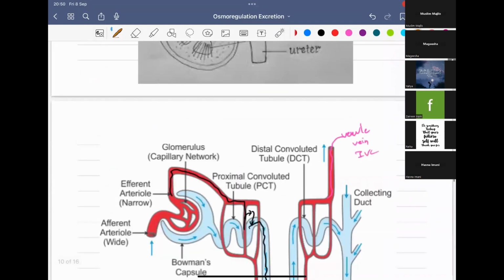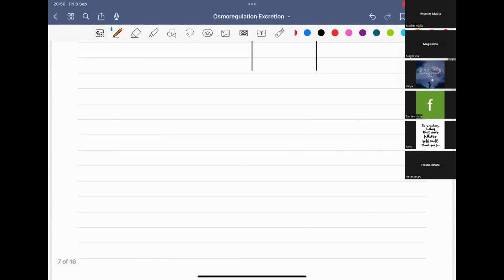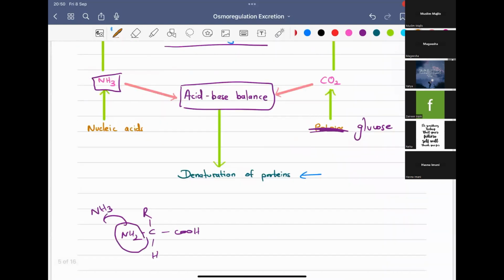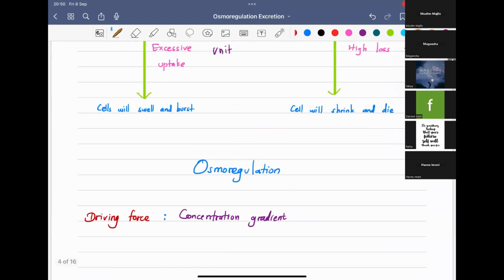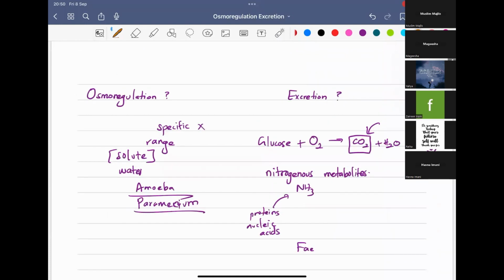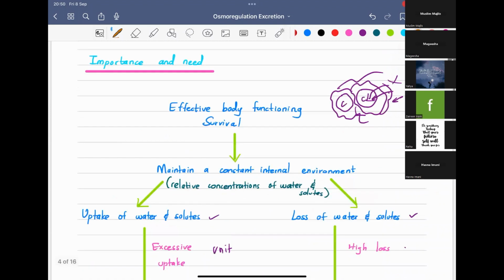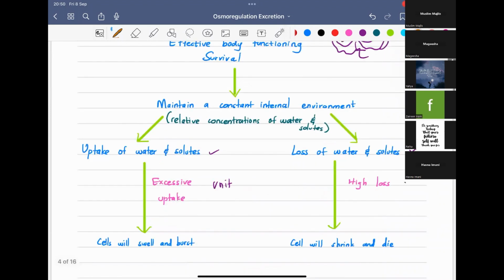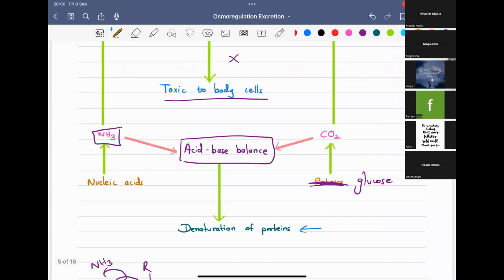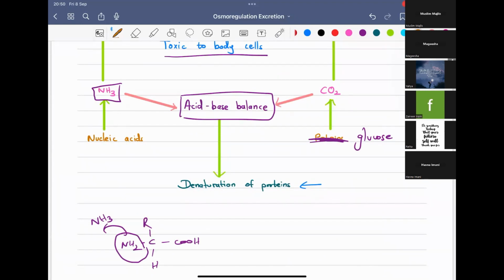Okay, I hope there are no doubts. So we'll do a quick summary of what we did today. We were going through osmoregulation and excretion. We studied the importance of osmoregulation and excretion, their definitions, and then the importance and need of it, and why we need osmoregulation as well as excretion.